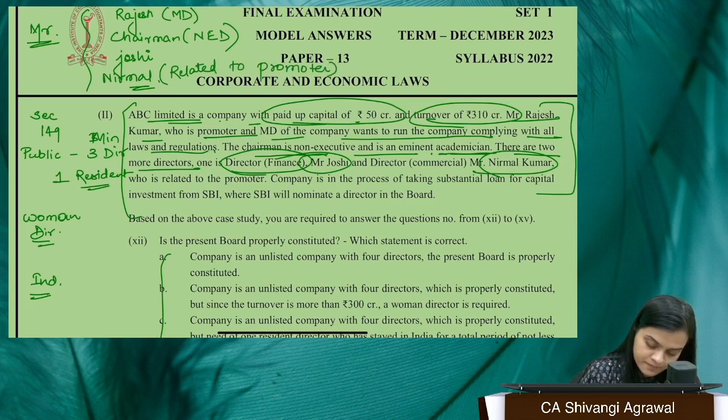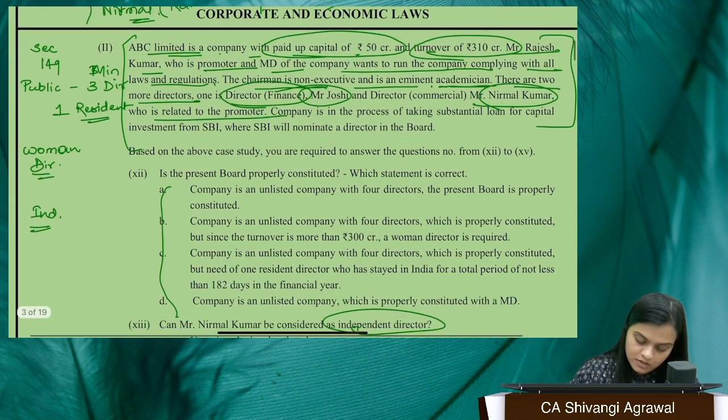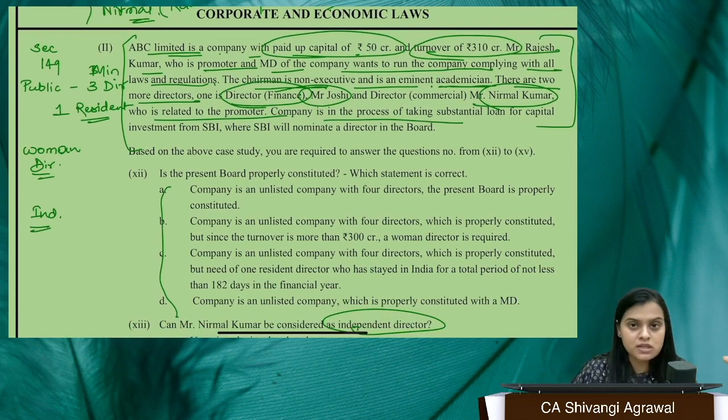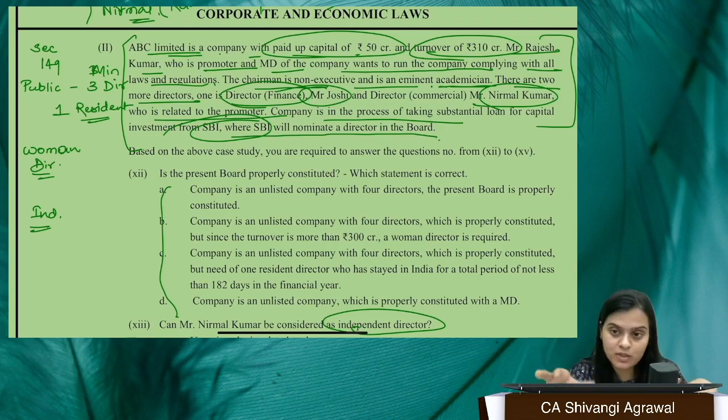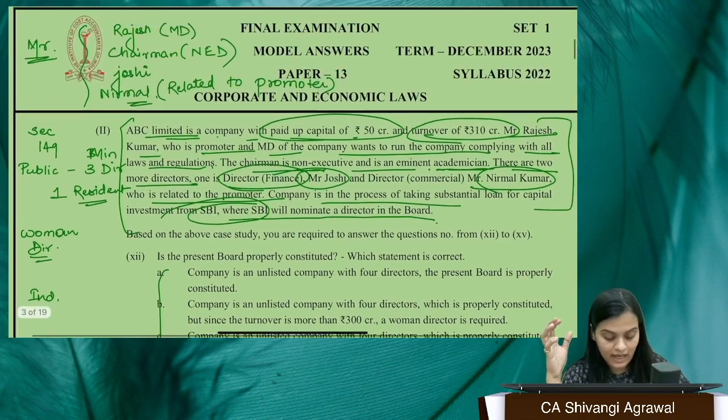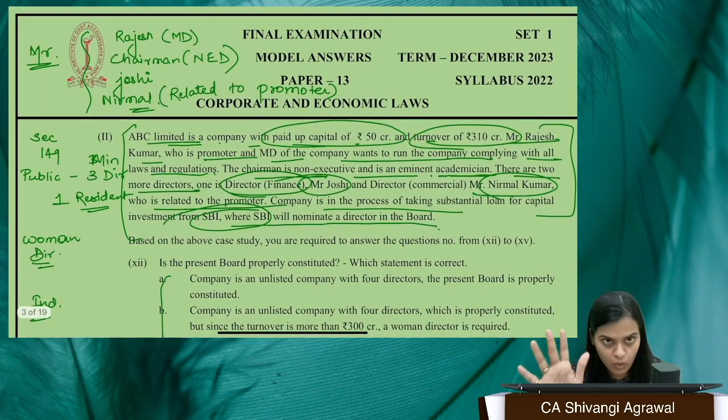It is written that he is related to promoter. Now, company is proposing or is in the process of taking some loan from SBI, where SBI will nominate a director. So we will have another director on board, which is going to be nominee director by SBI. So we will have in total 5 directors on board after SBI nominates the same.